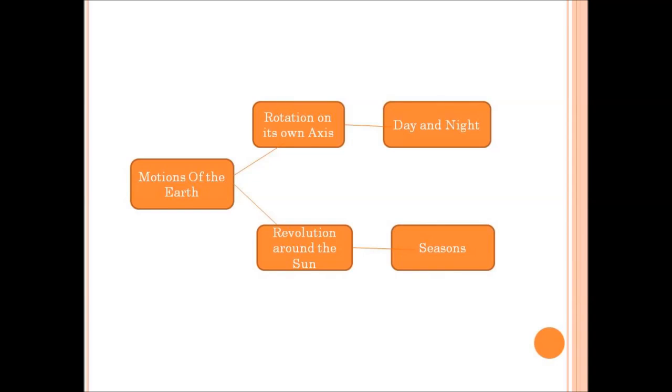In this lesson we studied about the motions of the earth. They are the rotation and revolution. Rotation means it is the movement of the earth on its own axis, and revolution means it is the movement of the earth around the sun. The rotation of the earth causes day and night, and the revolution causes the seasons.